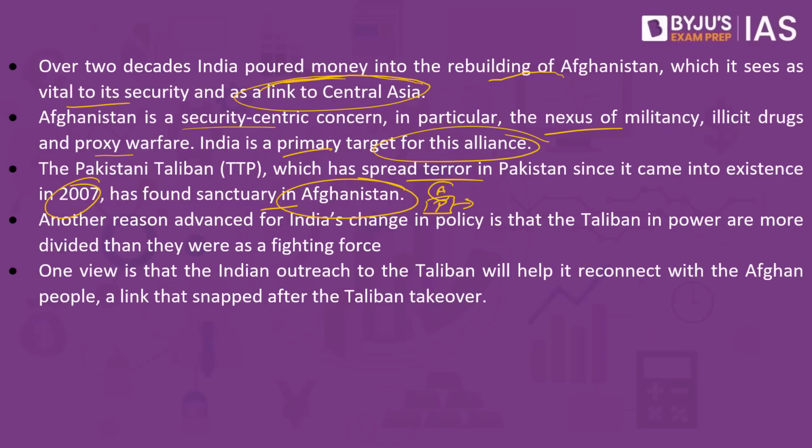In fact, it is the Afghan Taliban which had to come in between and establish peace between the army of Pakistan and the Pakistan Taliban. So Afghanistan's Taliban is acting as a bridge to establish ceasefire and peace between Pakistan's Taliban and the government forces. India feels that we have to capitalize on this.